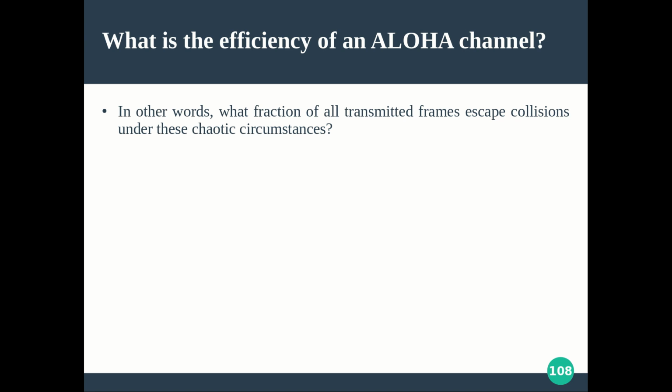In other words, what we are trying to see is what fraction of all transmitted frames escape collisions under chaotic circumstances. Chaotic in the sense that in Aloha, without any prior checking, you are simply sending the data. So the chance of collision is very high, right? Only a few frames will escape. Now we are going to see the probability that a frame does not get a collision. That is going to determine the efficiency of the protocol, right?